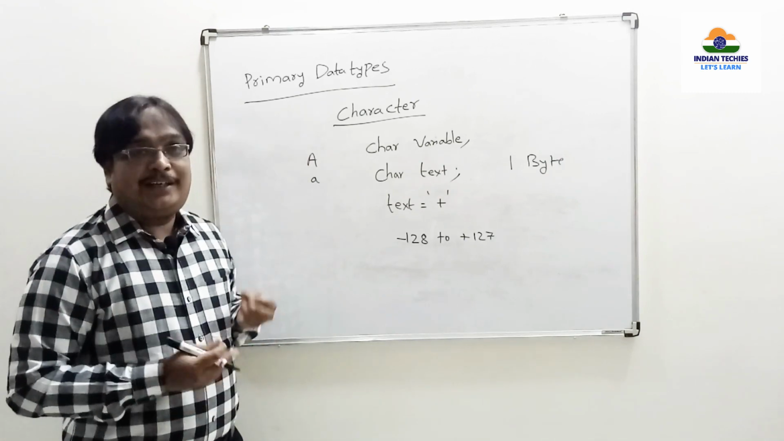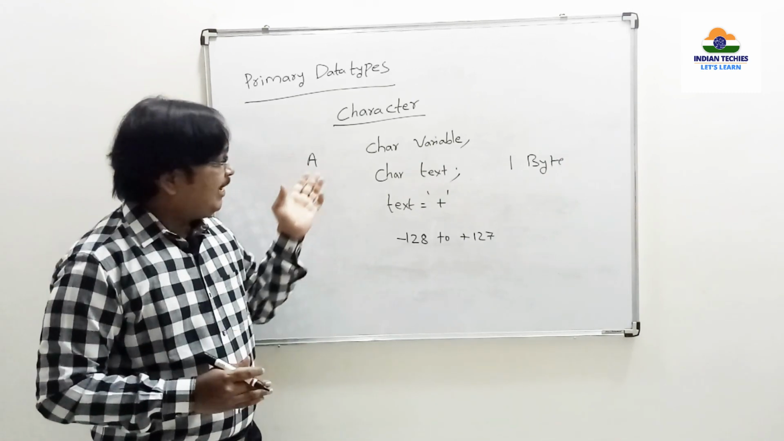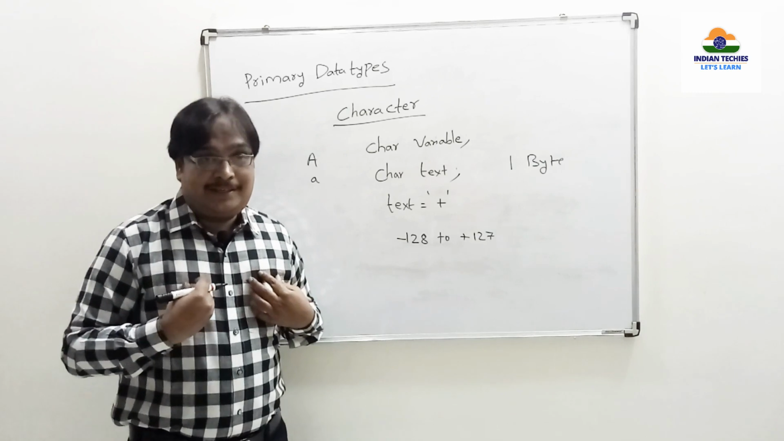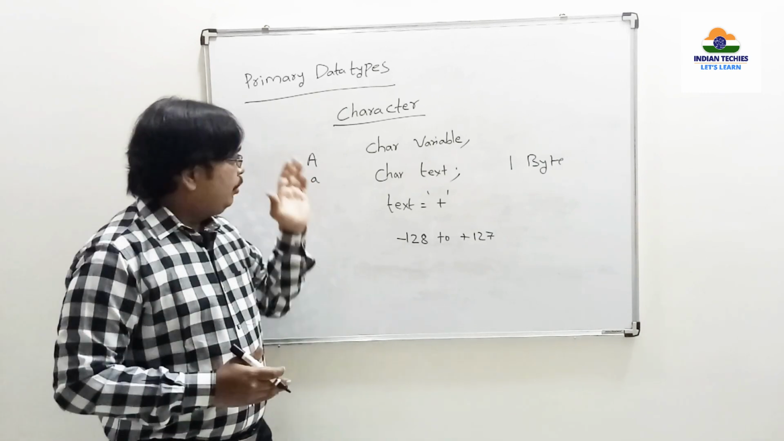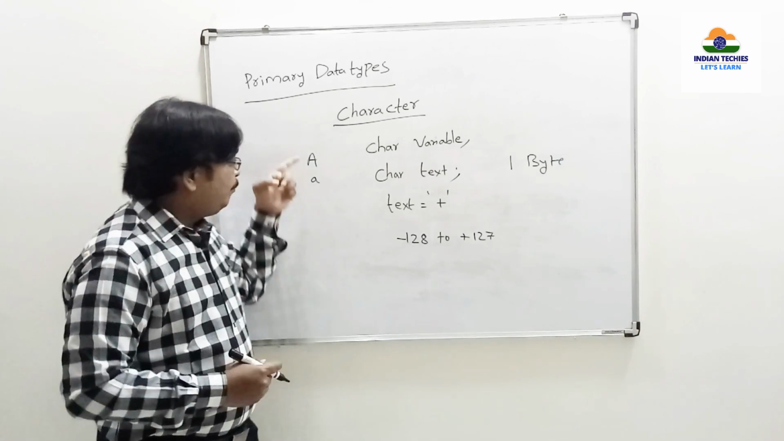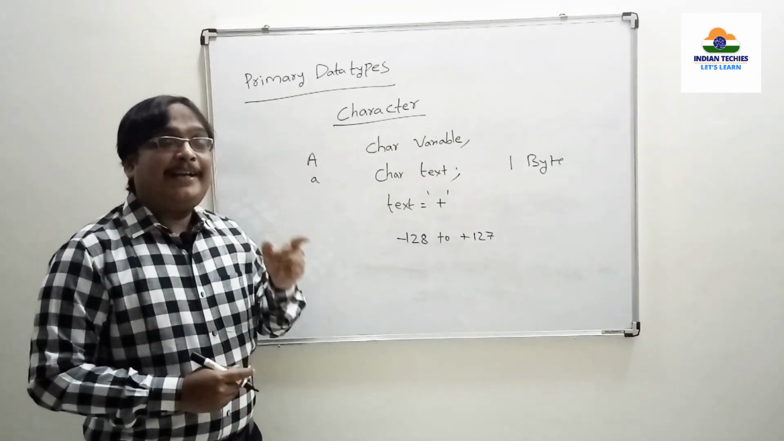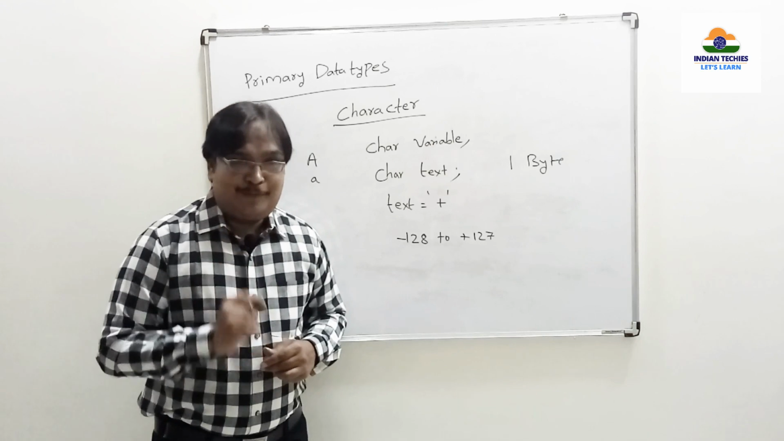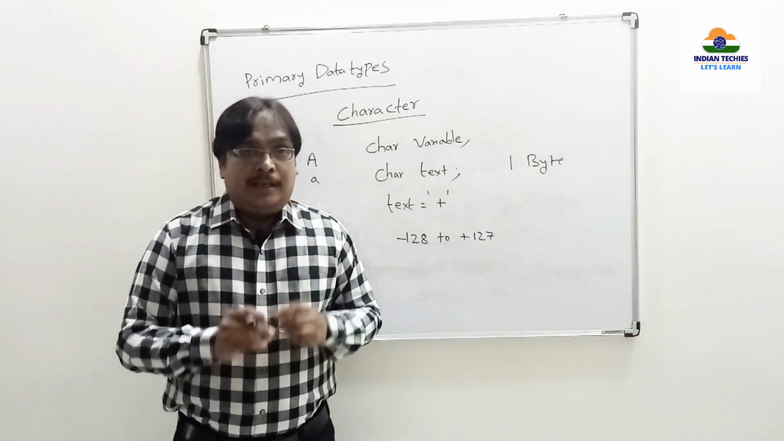Whatever it may be, sir, both are characters only, no? Both are letter A only, no? For our representation, for our visibility, both represent A. But internally, the compiler considers both characters as separate characters. Remember one more point here.